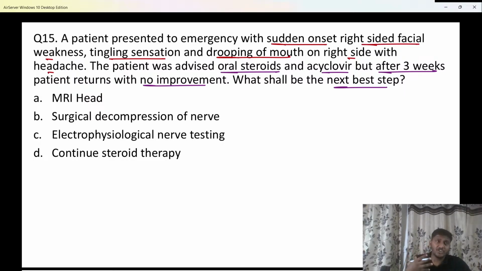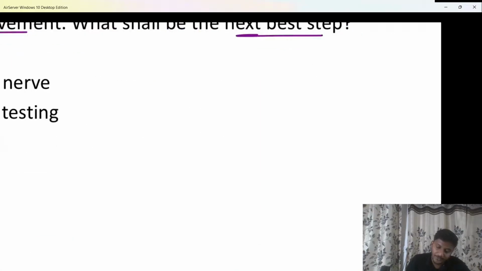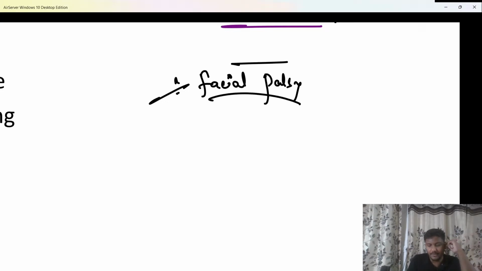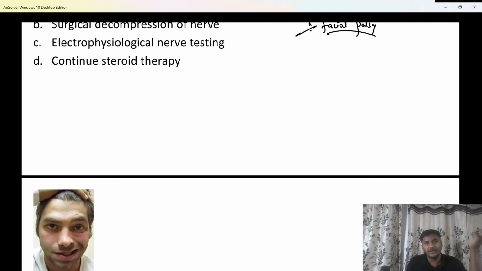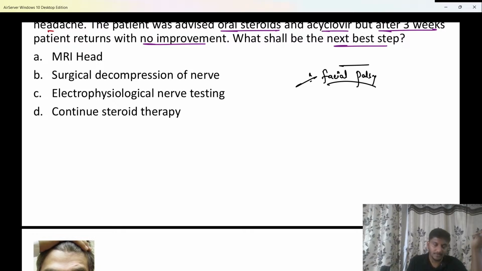We know if the patient is having a sudden onset unilateral facial weakness, along with tingling sensation and drooping of the mouth on the affected side, it is a classical case of a facial palsy, right? It is a classical case of facial palsy, so that has to be remembered. Facial palsy is your 7th cranial nerve palsy, and definitely remember that there are multiple causes for it.